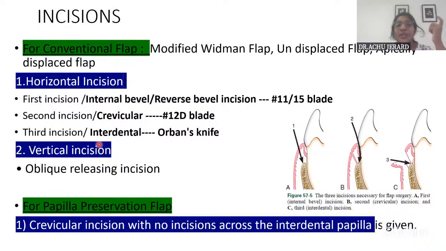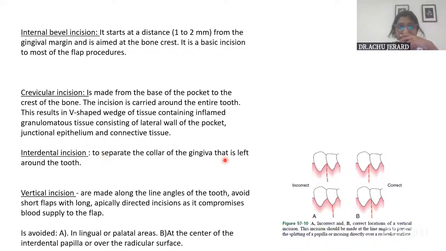And then wherever necessary, a vertical releasing incision is given. These vertical releasing incisions are given in areas where you need extra mobility of the flap, or to displace it apically, laterally, or coronally, that extra stretchability when you need it. Also sometimes for access, if it is a very deep pocket, with just the minimum elevation you will not see the base of the pocket. So you might want to give the vertical incisions also.